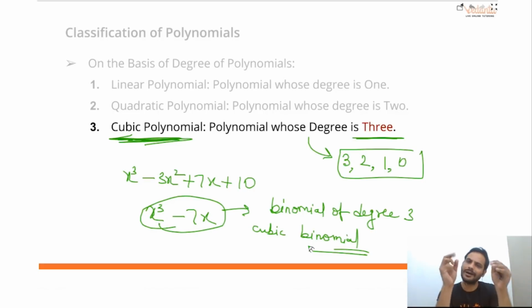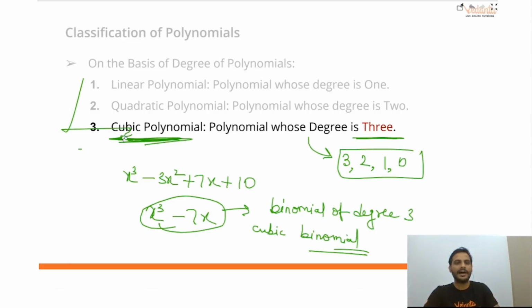Understood? So up to 3 terms we have named it. After that, it's not necessary. We have not found it necessary to name them all. Even if there are names, they are not used as widely, they are not in the order the way we use it. So these are the terms which we generally use.